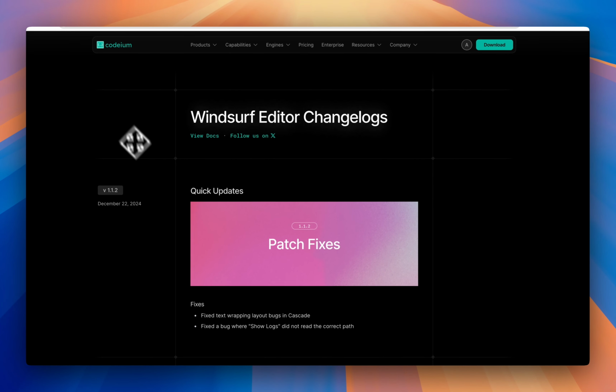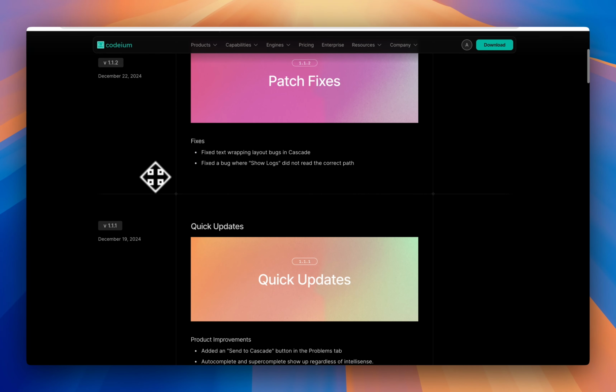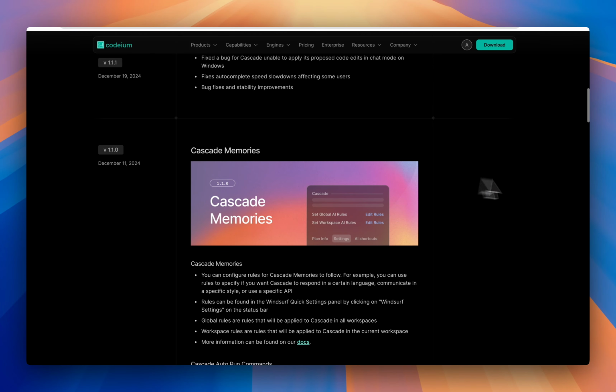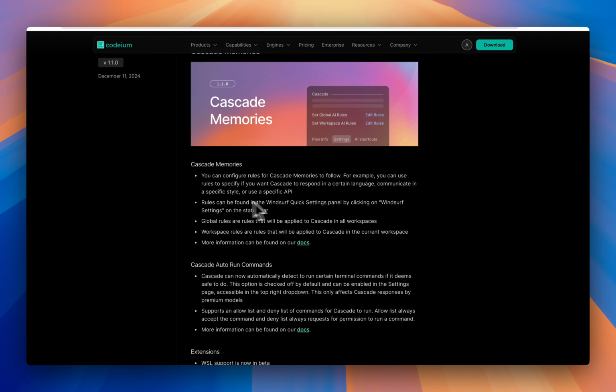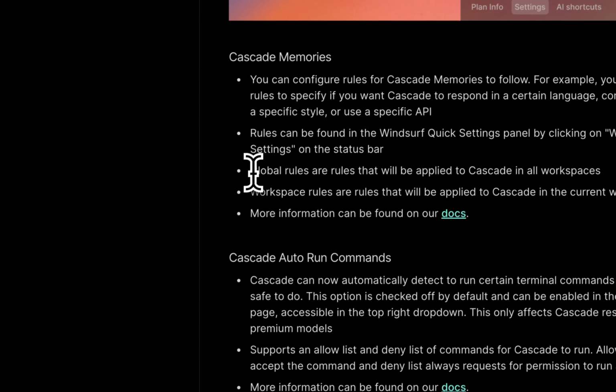If you use Windsurf, I highly recommend checking their changelog every now and then, because they make these updates and it seems like not a lot of people know about them. So a few weeks ago, they introduced Cascade Memories, and with the help of rules, you can set general global